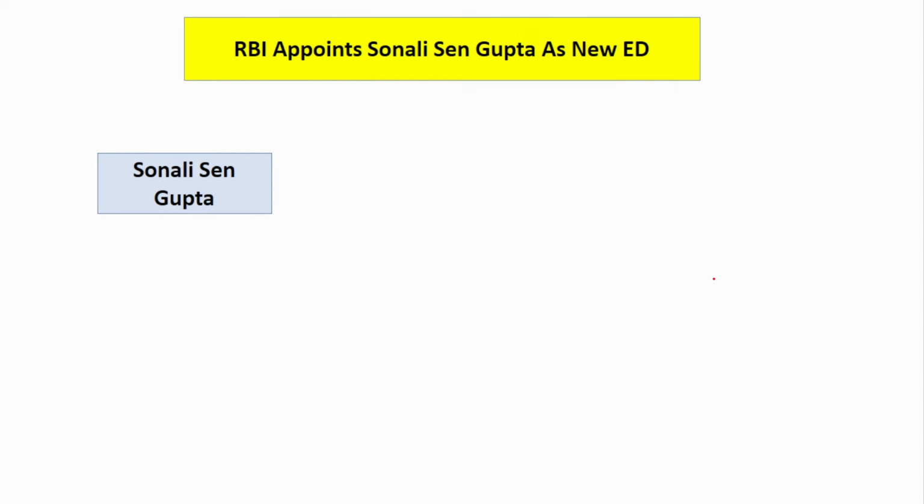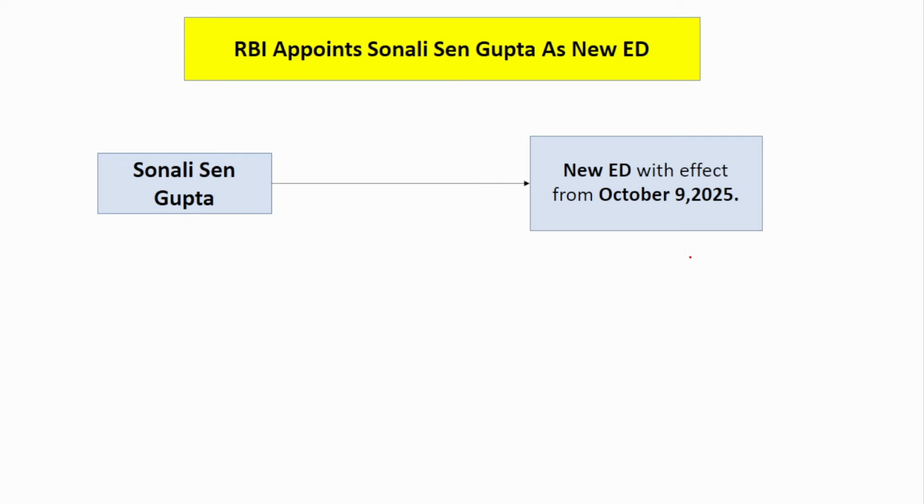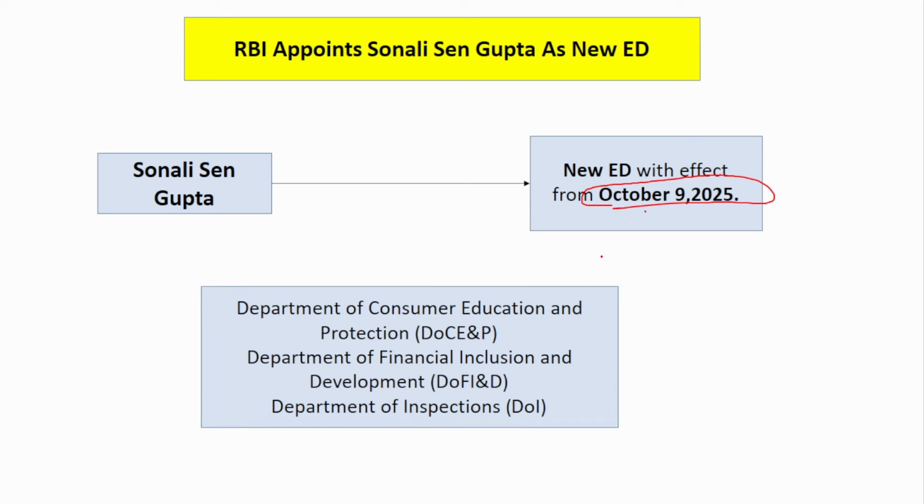Next is also about an appointment. Sonali Sen Gupta has been appointed as the new Executive Director from October 9, 2025. Now she will be looking after 3 departments: Department of Consumer Education and Protection, Department of Financial Inclusion and Development, and Department of Inspection. These are the 3 departments. You just have to remember the name, that is more than enough.